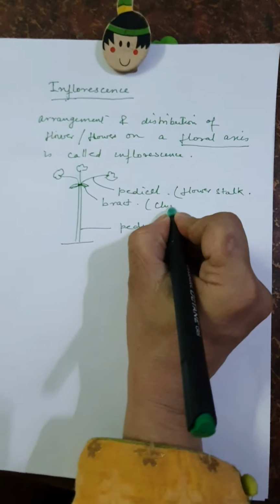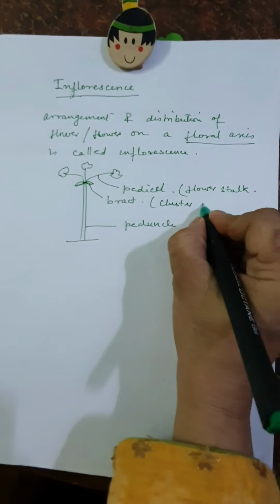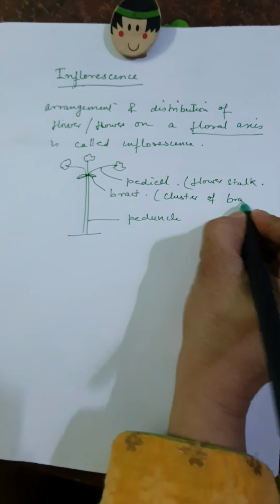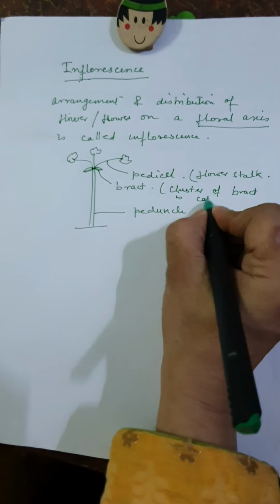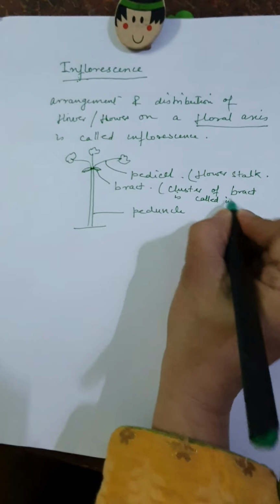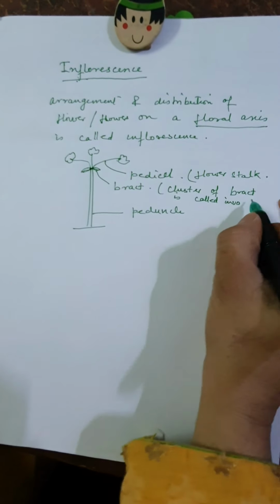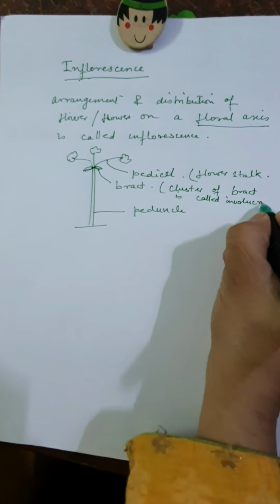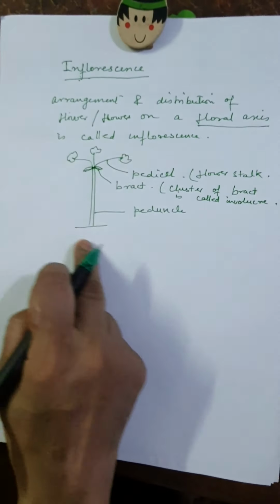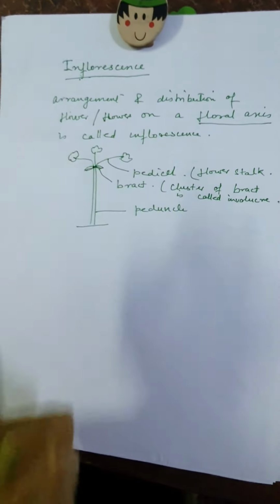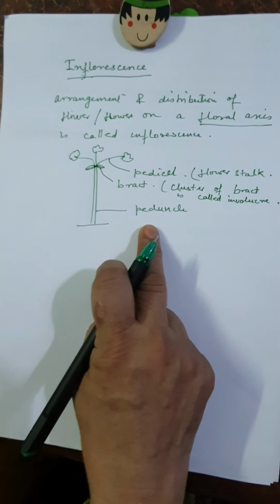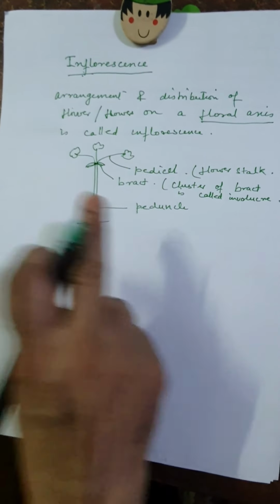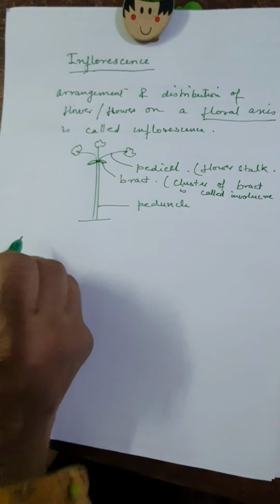Cluster of bract is called involucre. So these are the parts of inflorescence. Pedicel, bract, peduncle are the parts of inflorescence.